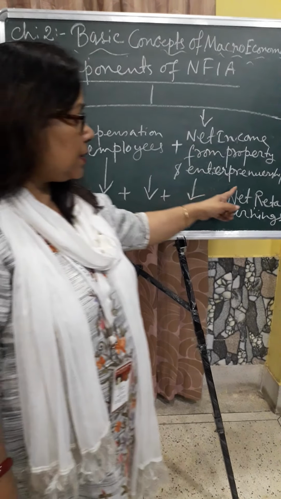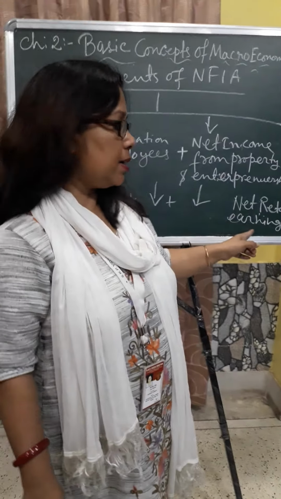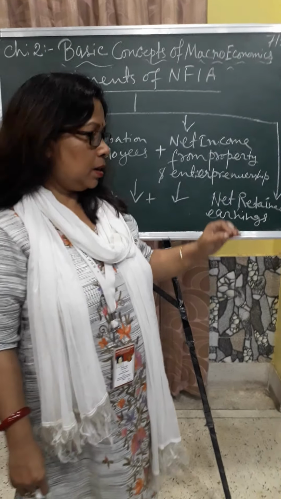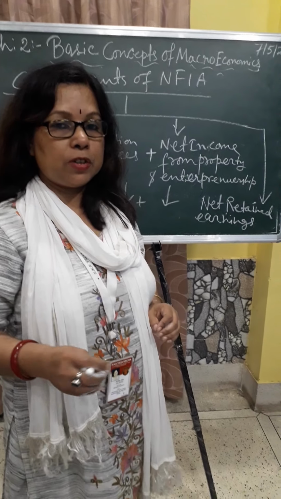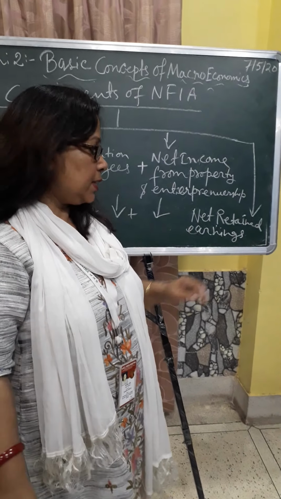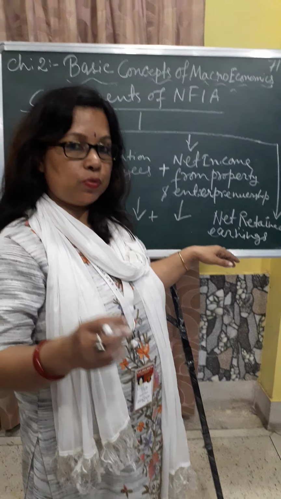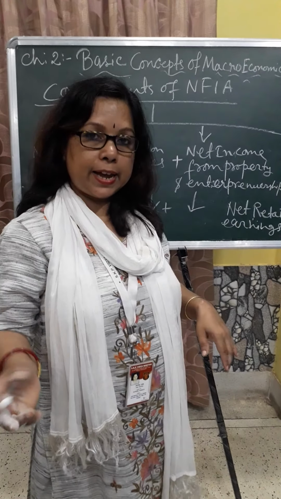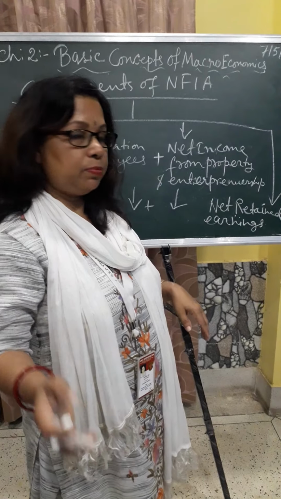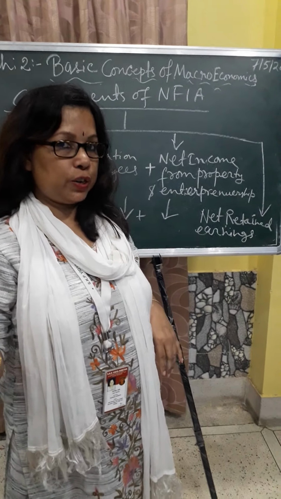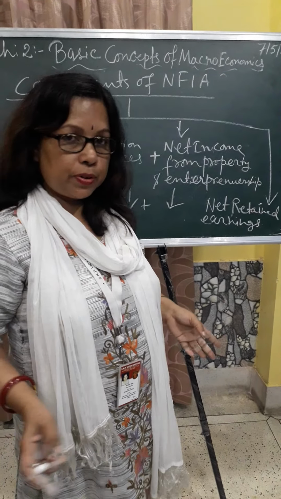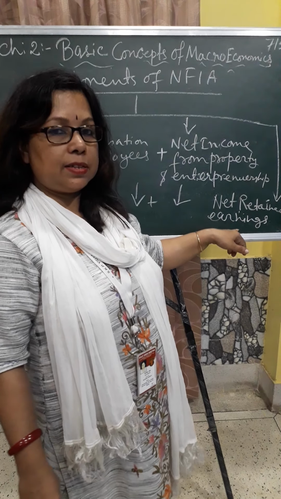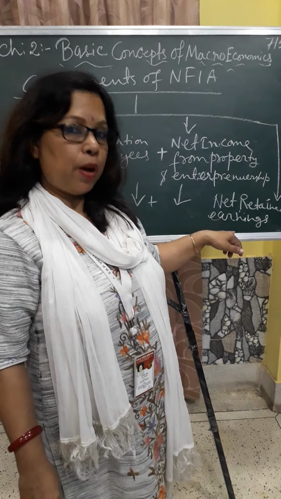And the last point is net retained earnings. Net retained earnings is a portion of the income we get from the profit. So this is the part of the profit we get. Those who are residing in our country, we have to pay them, and those who are outside are getting this profit portion from outside. So these are the differences. So this is known as the net retained earnings. So retained earnings is a part of the profit.